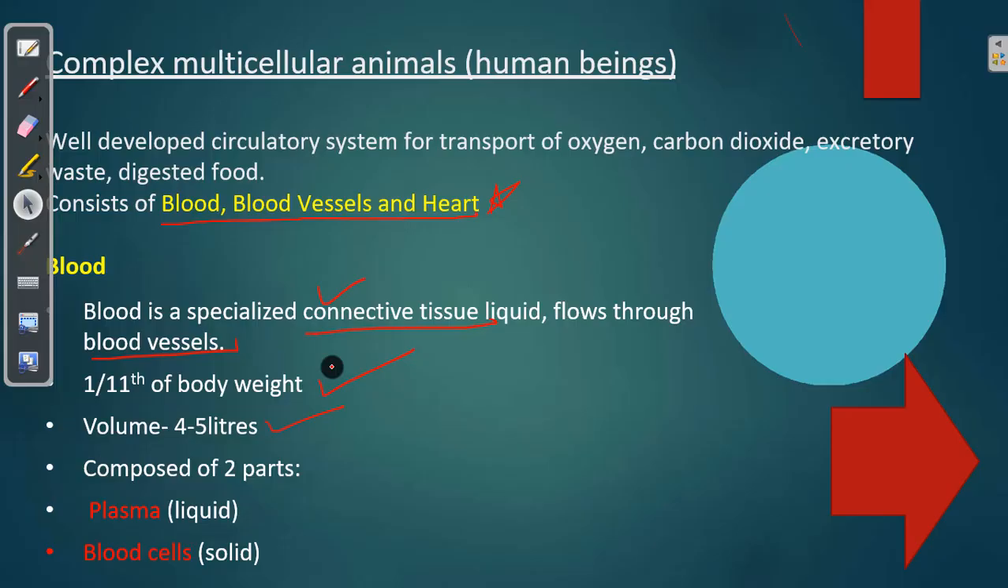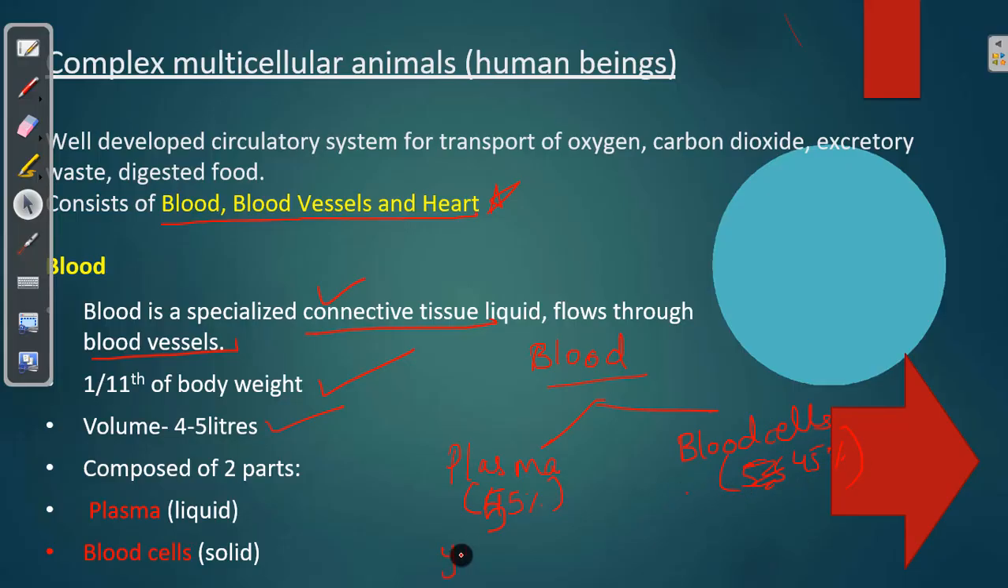So blood is divided into two parts. I'll just mention it here. The liquid part is said to be plasma, whereas the solid part is said to be blood cells. It is said that the liquid part consists of 55%, whereas the blood cells consist of 45% of the total blood volume. So liquid is more in amount, that is 55%, whereas blood cells constitute 45%.